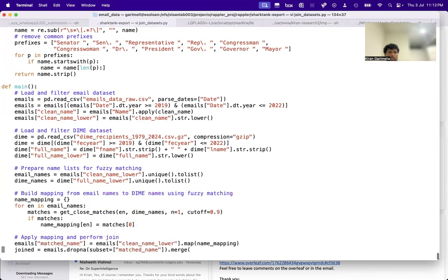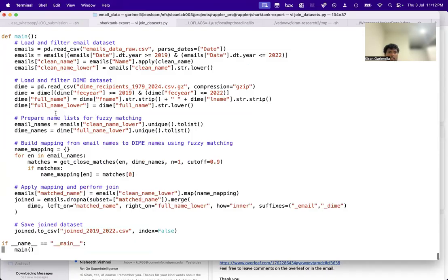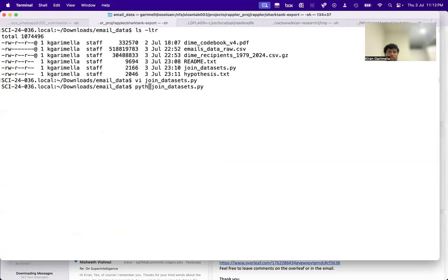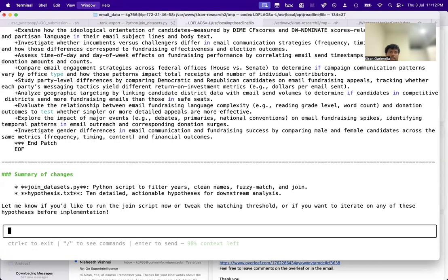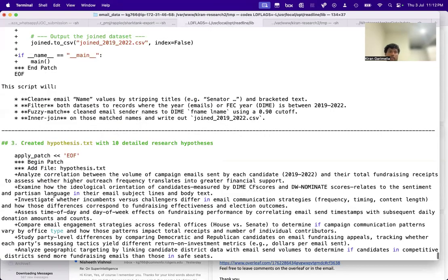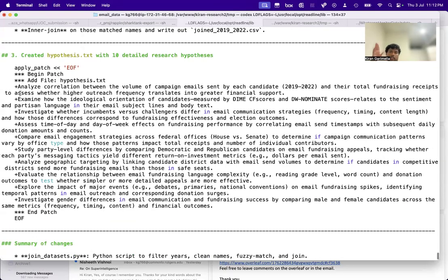So it opens this, and then for fuzzy matching, let's check if this does the trick. I don't know if even the email data set spans 2019 or not, but I think so. Anyway, let's check what this will get us. But already this hypotheses file is super interesting, right?